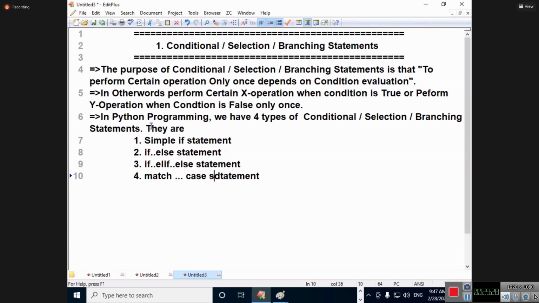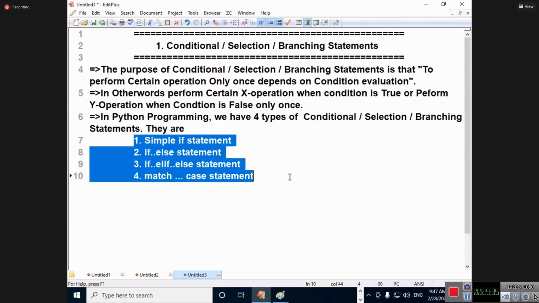I will explain everything: when to go for what, what to do, and how to do it. When you come across all these four, you are free to choose any one of them, depending on the situation. I will explain all of them with examples and descriptions, and finally you will say, sir, I can do any program, any application. When I come to conditionals, I can use anything. But I will give you the clarity on when to use what, with all those recommendations.